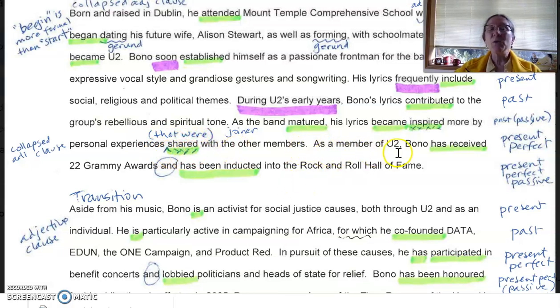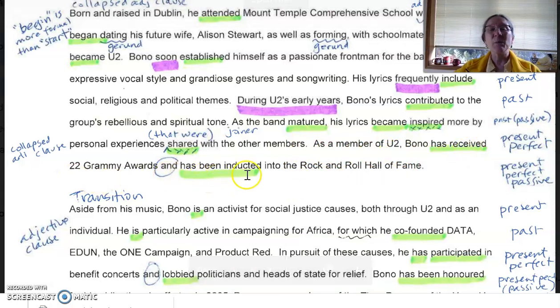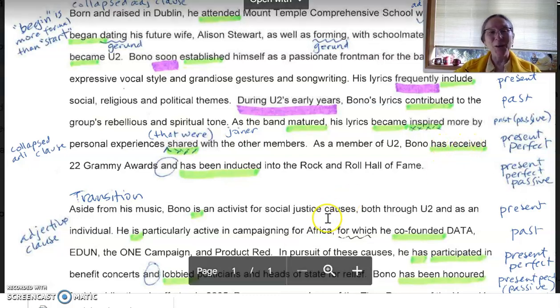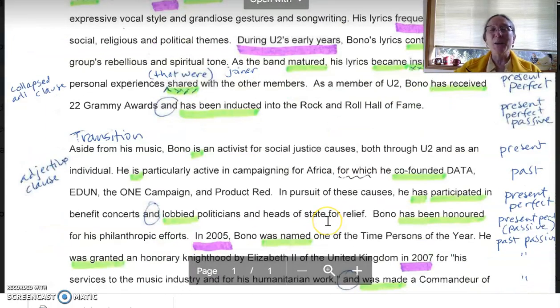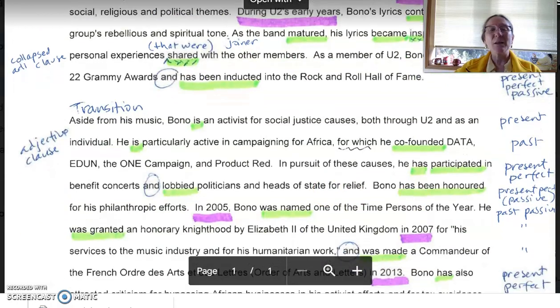As a member of U2, Bono has received 22 Grammys and has been inducted into the Rock and Roll Hall of Fame. Those are present perfect, passive voice. Wow, so complicated. If you don't know this, that's okay. I just want to show you what the verbs are in this passage.